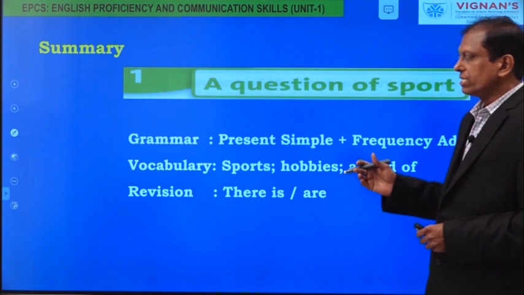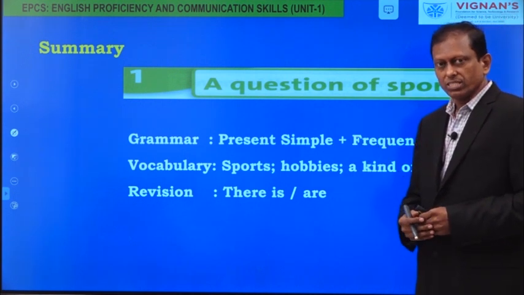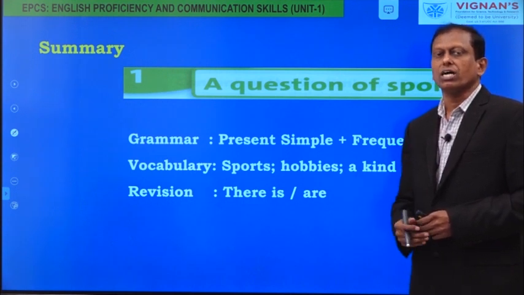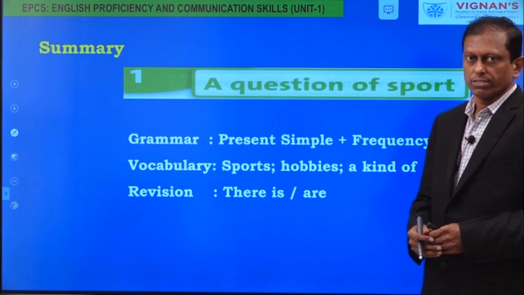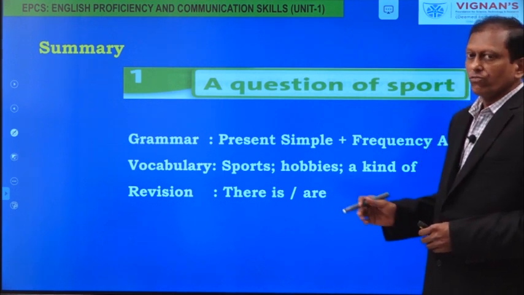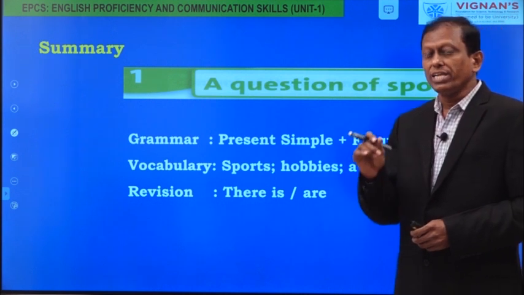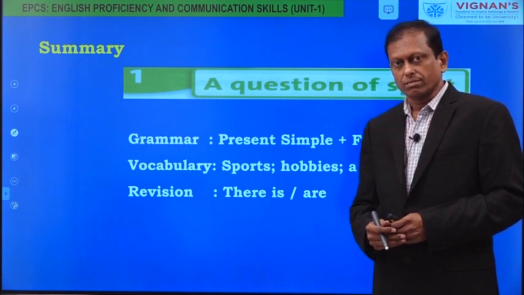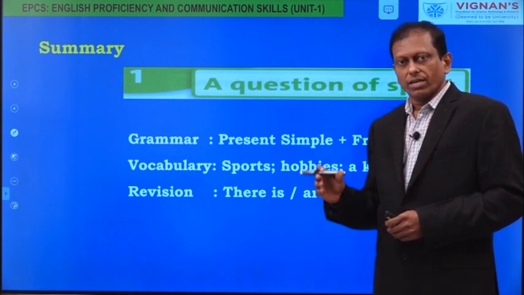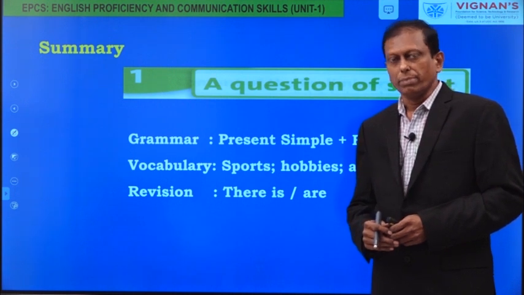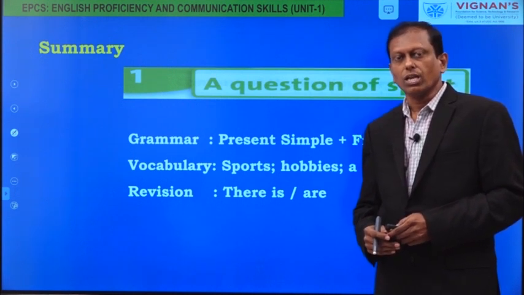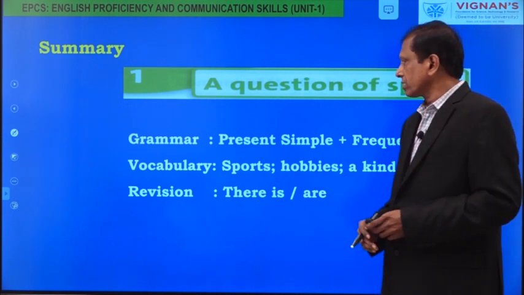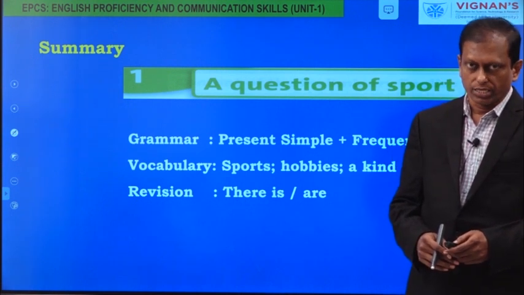After that, we have seen various new sports and listened to conversations, and we have matched the conversations with the photographs. Afterwards, we have seen the correct use of frequency adverbs in simple present tense sentences, and a few exercises have been done based on them. And this is all about the grammar, vocabulary, and various exercise parts of Unit 1. Thank you.